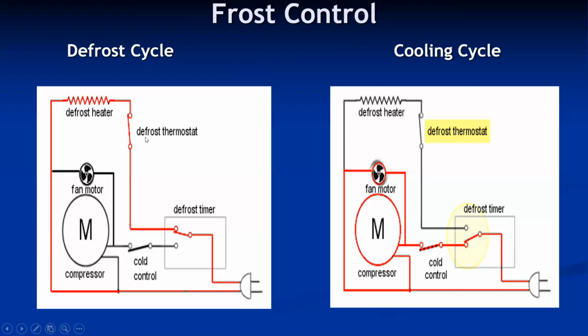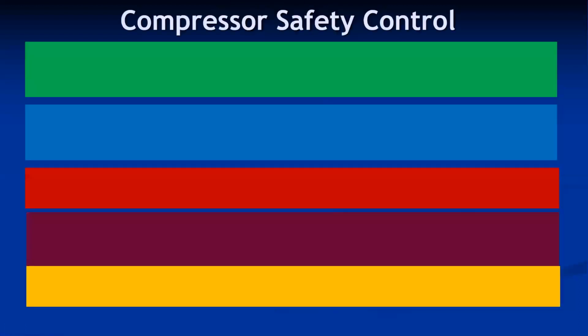This is a thermostat circuit breaker. Depending upon the set temperature, it will turn on or off, or it will make the contact or disconnect. This way, the electric circuit works for the defrost cycle as well as the cooling cycle. So this is a fast control.